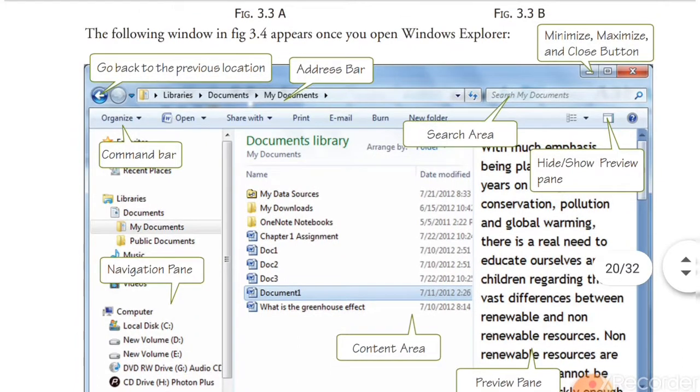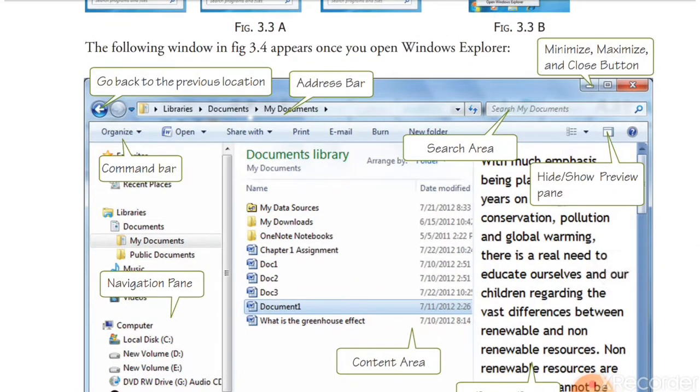See here, go back to the previous location will appear. Address bar will be there. Address bar will show the drive, folder, subfolder name, means which folder you have opened. That folder path will be shown on the address bar. See here, we have opened libraries, documents, then my documents. Means you have opened 3 folders. That is what the address bar is showing.